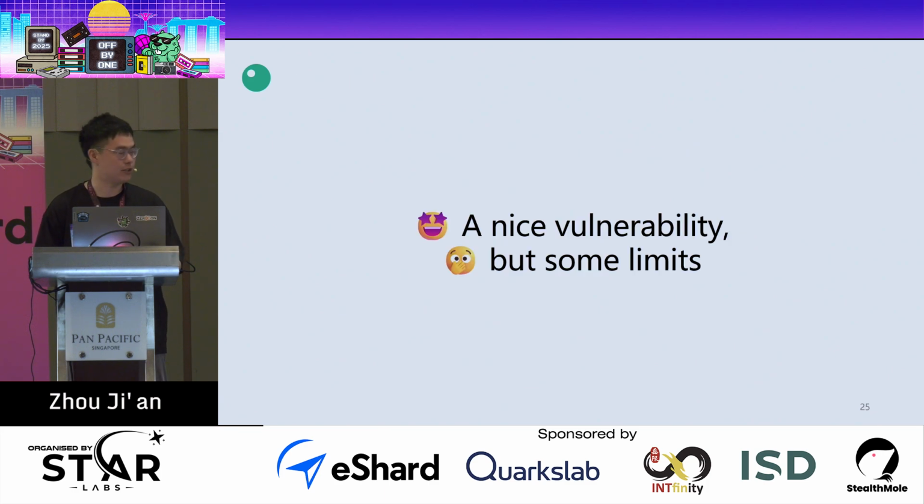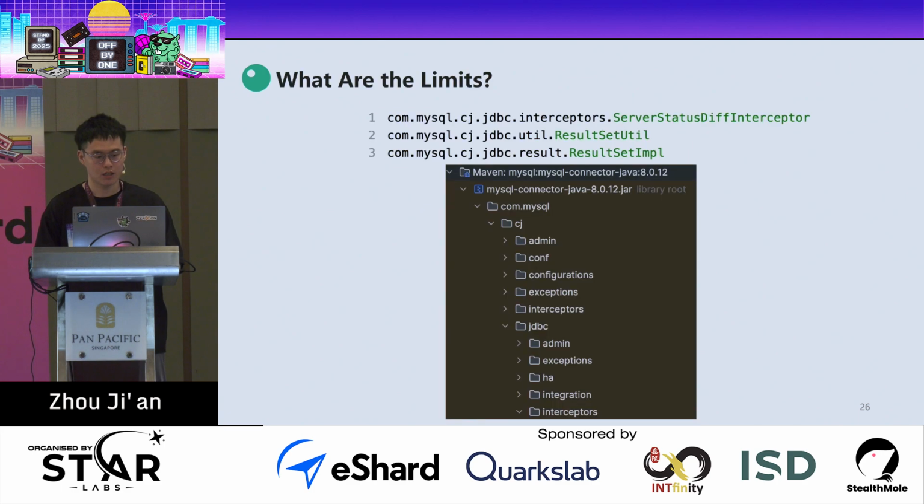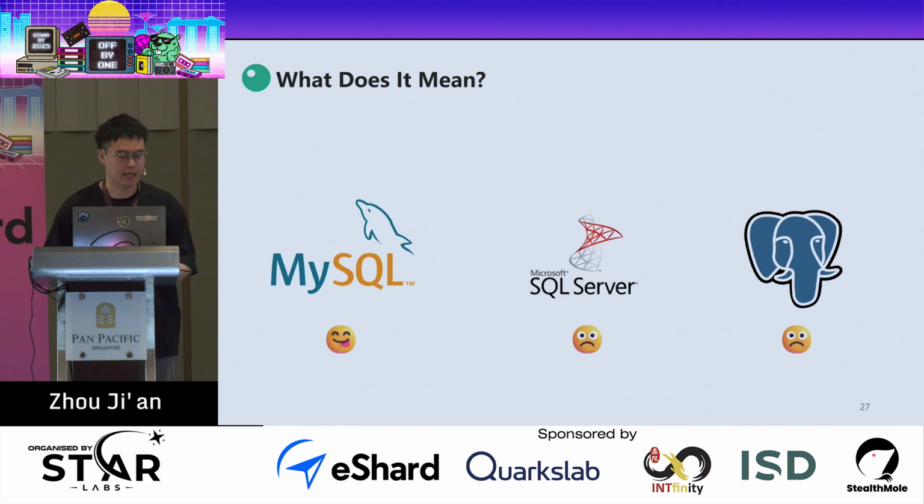This is undoubtedly a very interesting bug, and it also has a significant impact on Java security because it introduced an entirely novel attack surface. However, both this vulnerability and subsequent JDBC vulnerabilities have their limitations. So what is the limitation? If you remember, the sink, the buggy classes, are of course in the MySQL JDBC driver library. So what does this mean? If we find a bug in the MySQL JDBC driver, since SQL Server or PG don't have this kind of code implementation, we can only influence the MySQL JDBC driver.